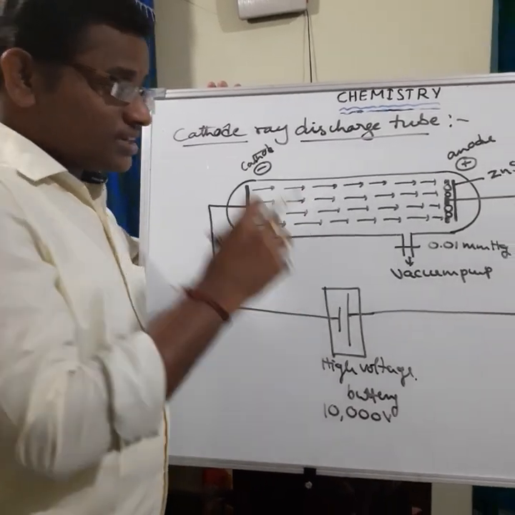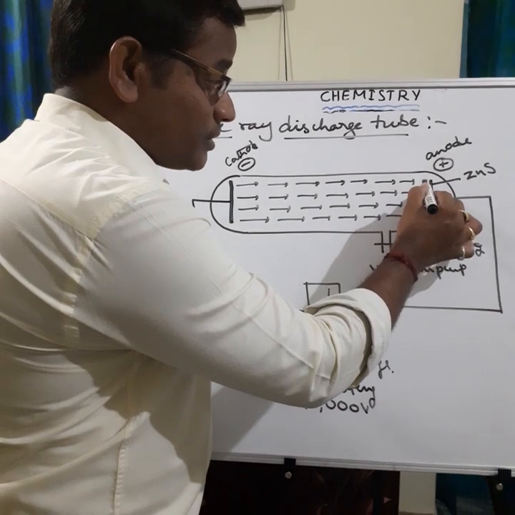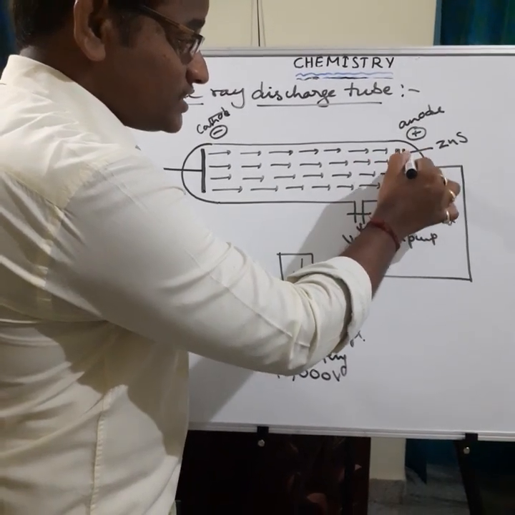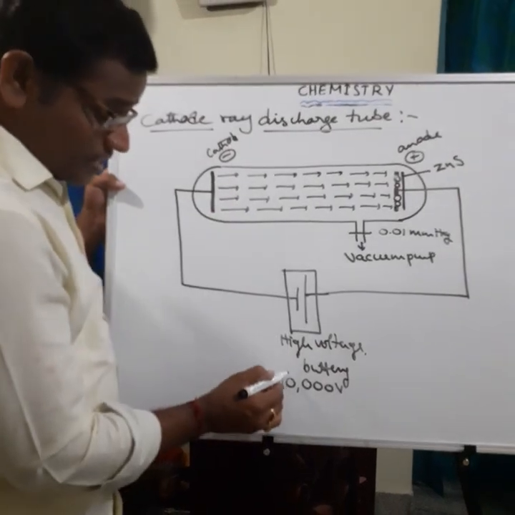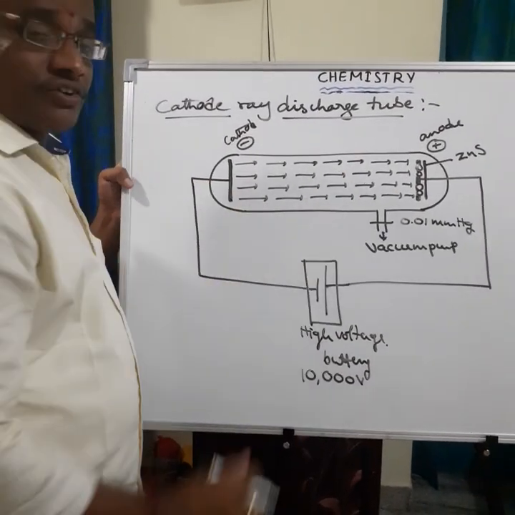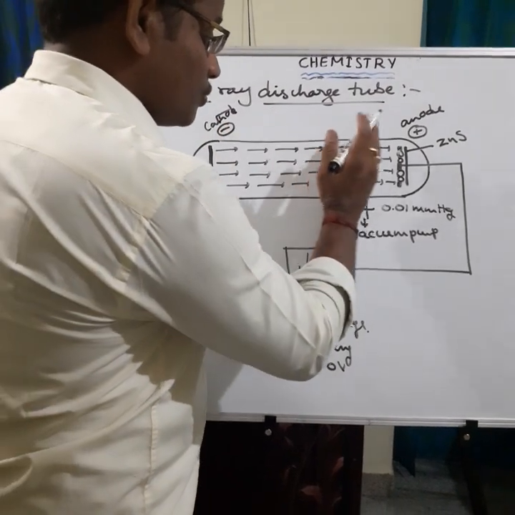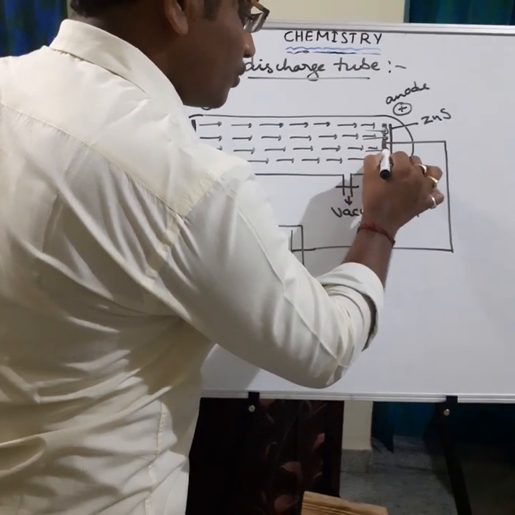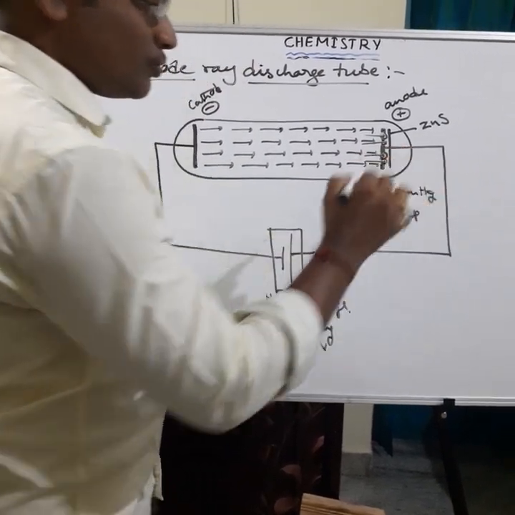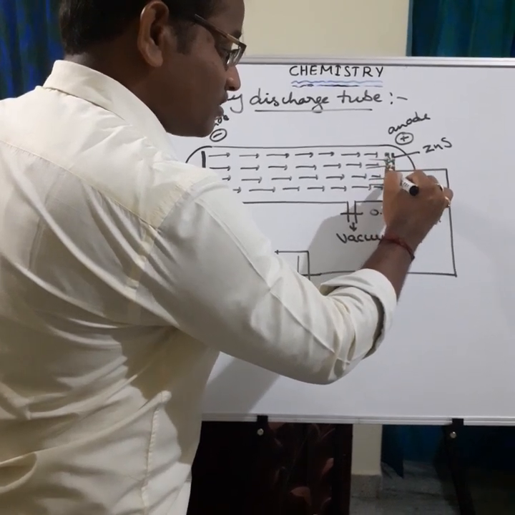Generally these particles are invisible. We can't see them. When he made the holes in the anode and arranged the zinc sulfide screen behind the anode, he again applied the high voltage electricity across the cathode and anode. Then the invisible particles travel from cathode to anode. After that, these rays pass through the holes and strike the zinc sulfide screen.